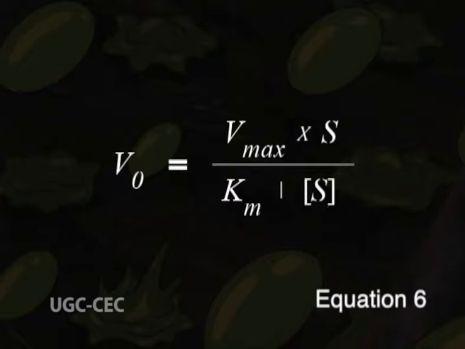This can be used to calculate Km after experimentally determining the reaction rates at various substrate concentrations. This equilibrium constant Km is usually called the Michaelis constant. It is a measure of the affinity of an enzyme for its substrate. Referring to equation 4, the greater the concentration of ES complex, the lower is the concentration of free enzyme, and consequently the lower is the value of Km.